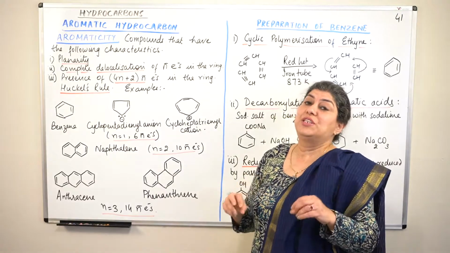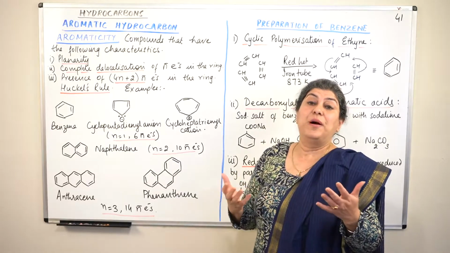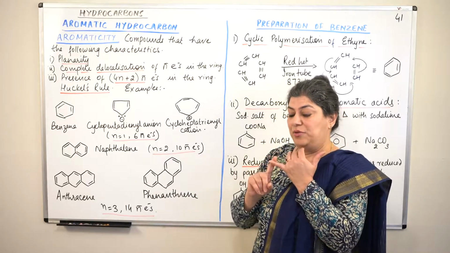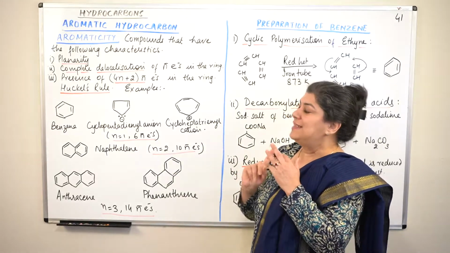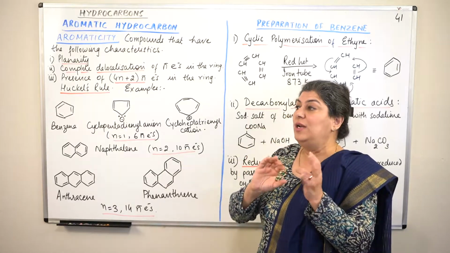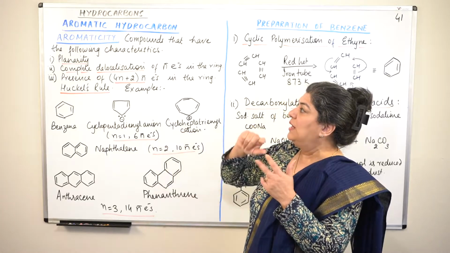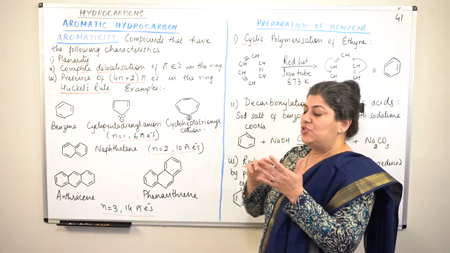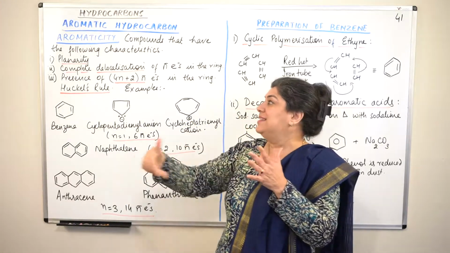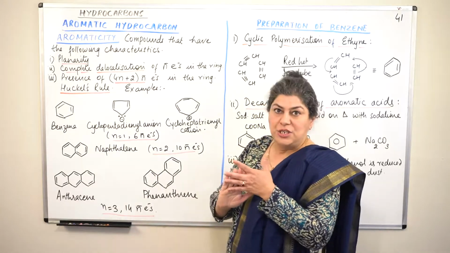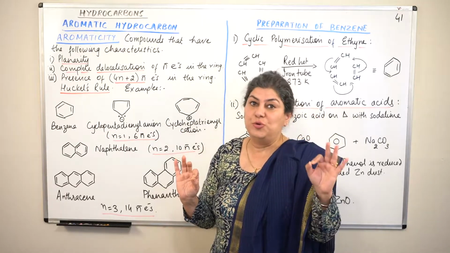Then the third rule, which is very important if you look at compounds and you have to see whether the compound is aromatic or not, what will you see? The first step, is it a ring? Is it cyclic? It should be a cyclic hydrocarbon. Second, it should be a planar hydrocarbon. All the carbons should be sp2 hybridized. It should be a planar molecule. Even if a carbon is not sp2 hybridized, that particular carbon also should be lying in the same plane. There should be a complete delocalization of pi electrons, and third, it should follow Huckel's rule.